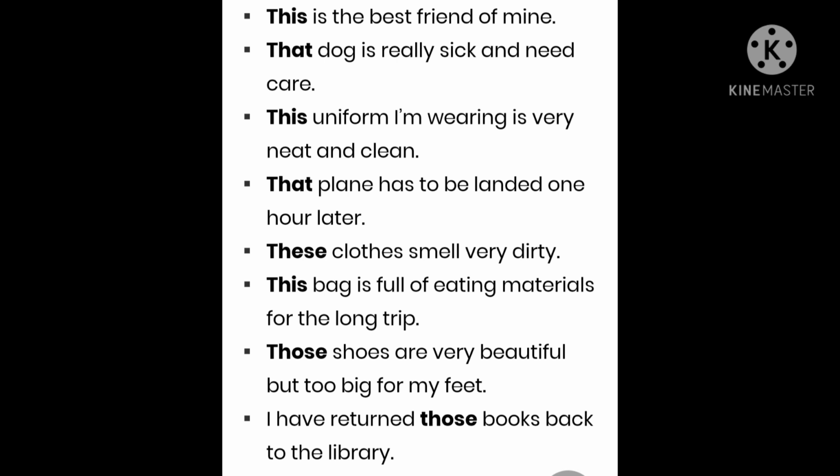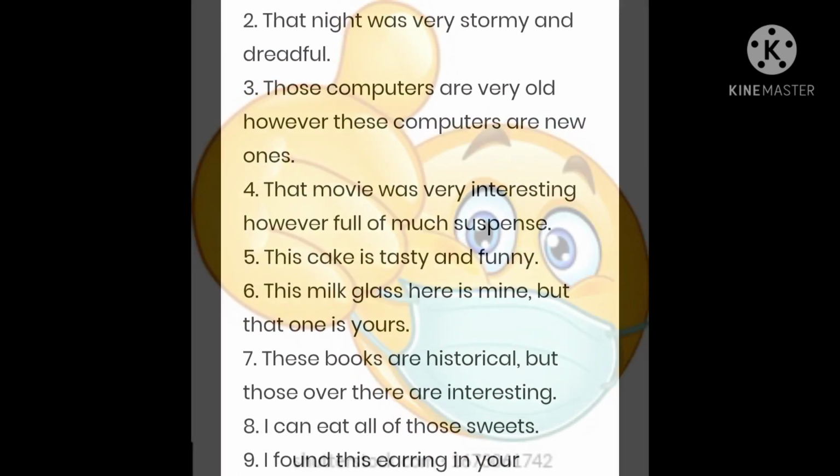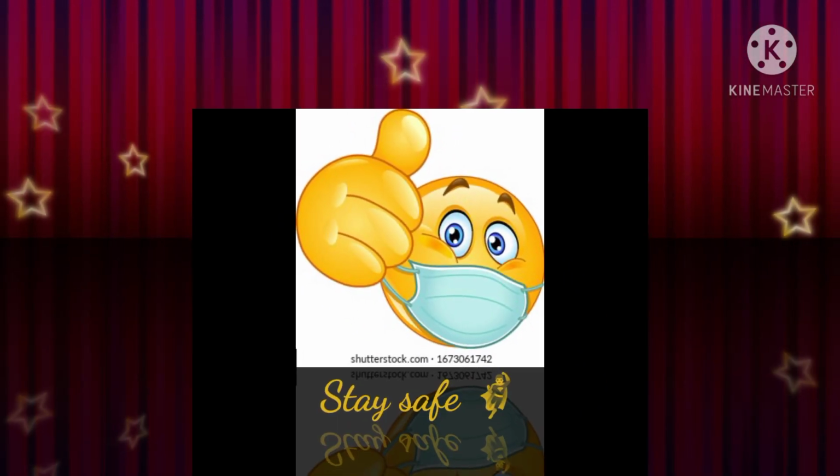Am I clear, students? Is the concept of demonstrative pronoun and demonstrative adjective clear to you? Please just let me know. So to check whether you have understood the topic or not, this is an exercise. Here are 10 questions and you need to point out the demonstrative adjectives from here. Do it in your English language homework copy and send me as a PDF file.